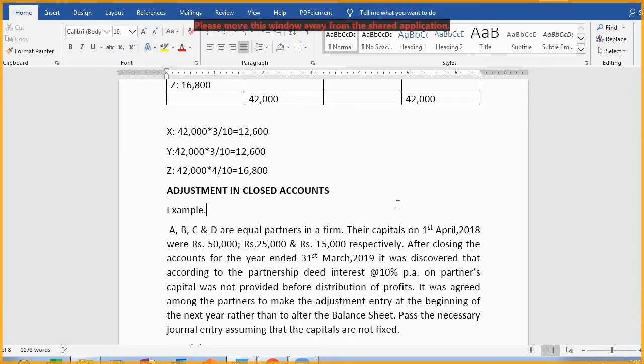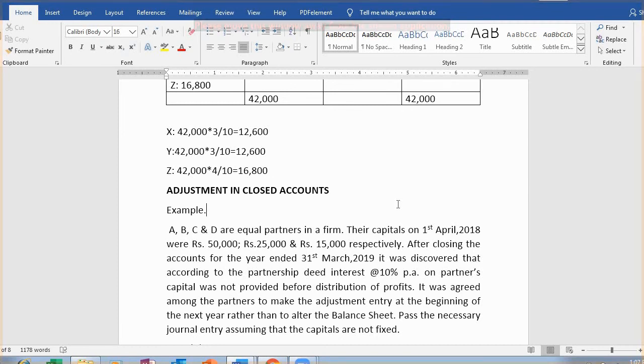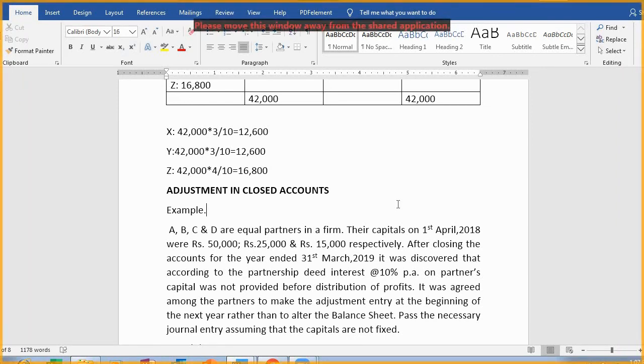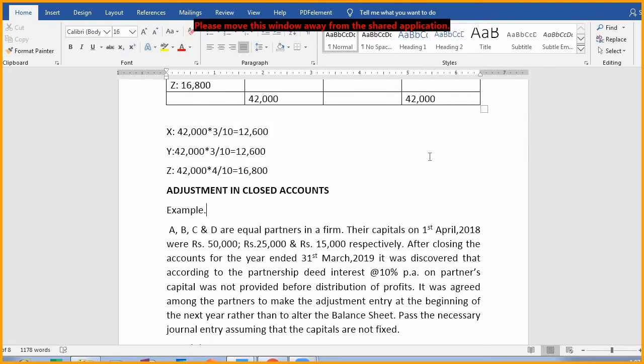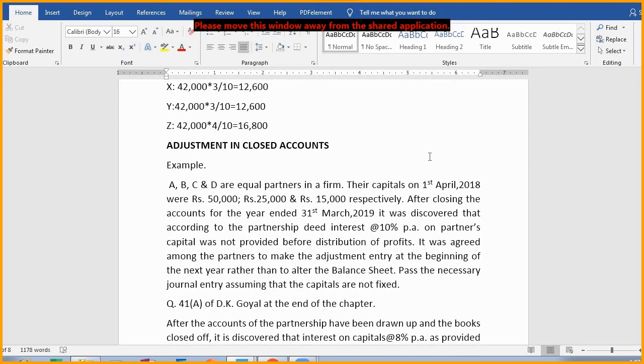So the next type of questions are that this account has been drawn, but the person who drew it forgot to enter interest on drawing or interest on capital, whatever may be the case. So you have to give proper treatment. Means it is the same as what we did in first year in the name of rectification of errors. You can say that it is rectification of errors in partnership account, nothing else. You see, and then you will get it clearly.